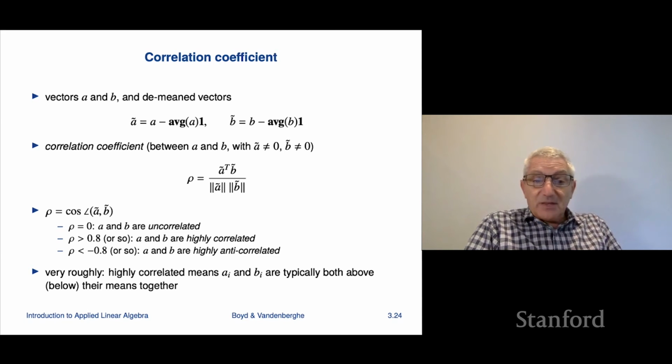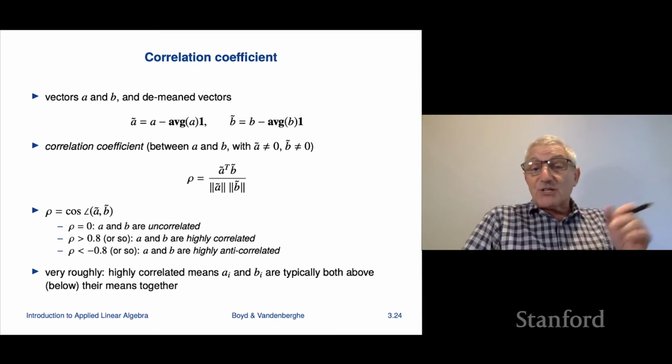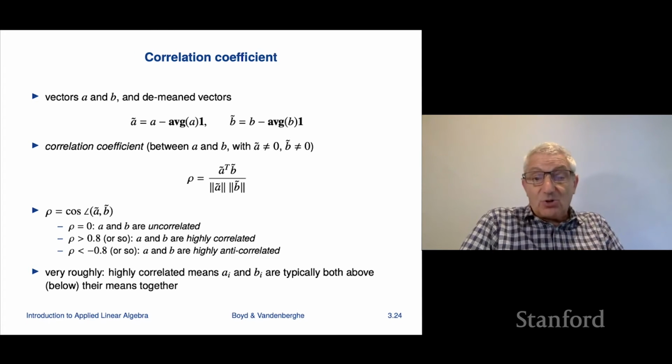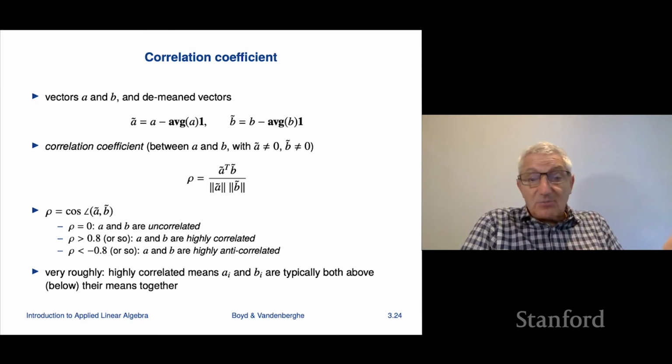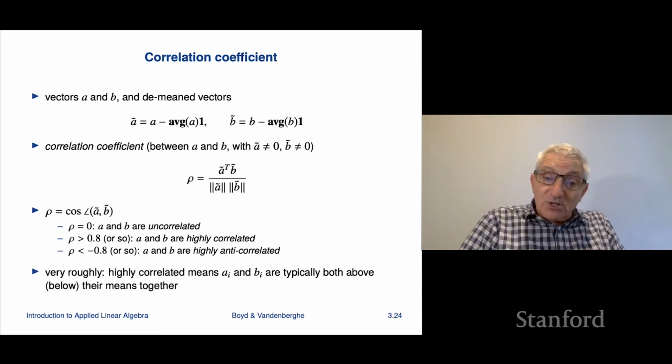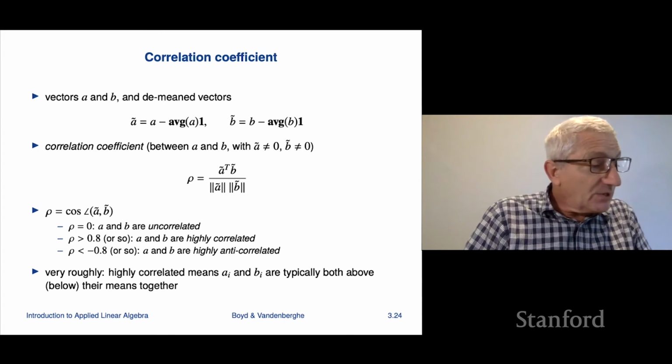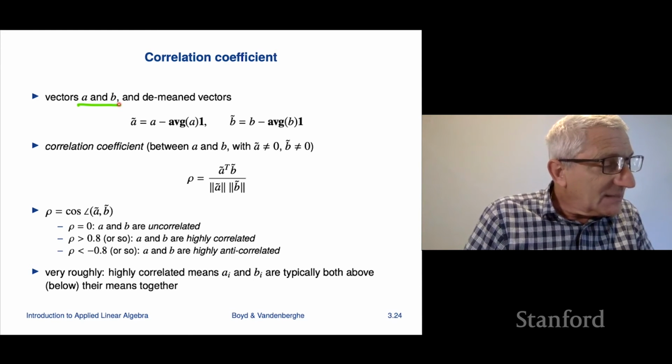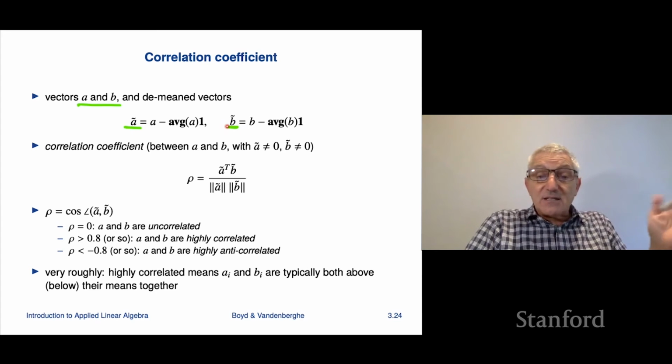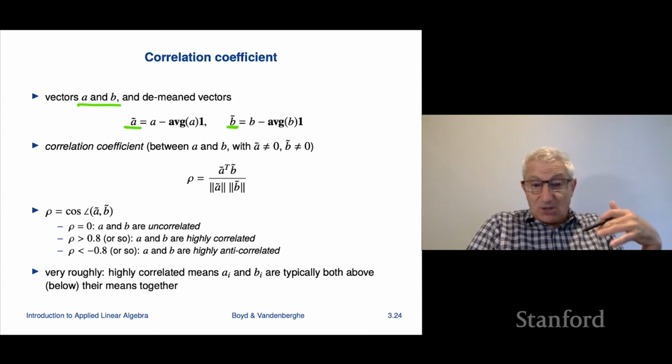Next topic is the so-called correlation coefficient. Again, this is something you'll see in other courses, I'm pretty sure, or may already have seen in a basic probability course. Here we're defining it in the context of vectors. So what we do is we take two vectors A and B, we demean them, so I get A tilde and B tilde. I should add that this is not universal mathematics notation, so it's my local notation.